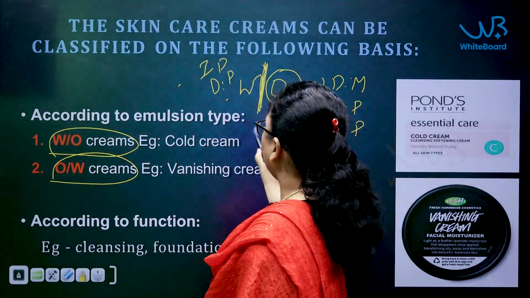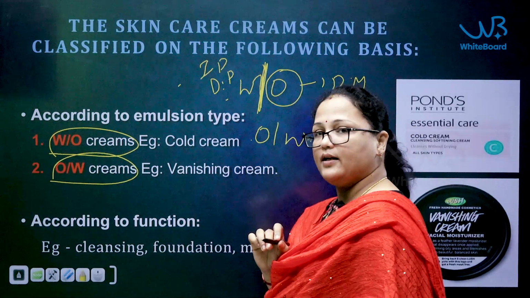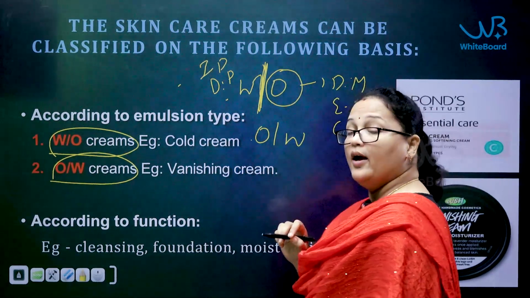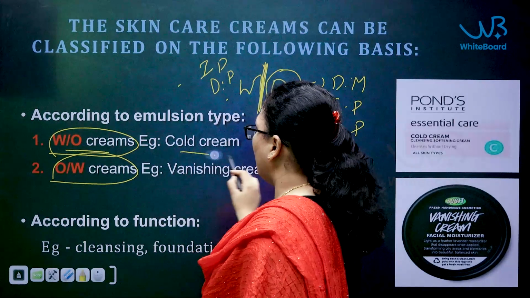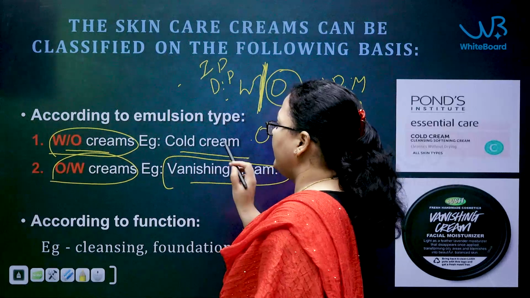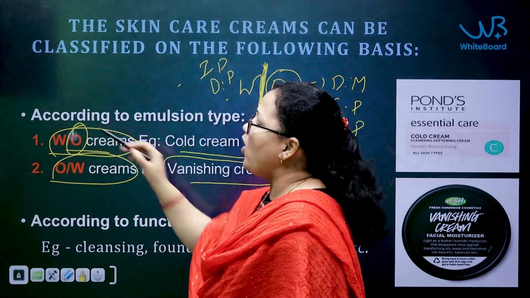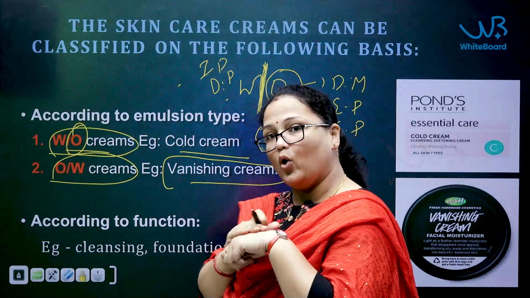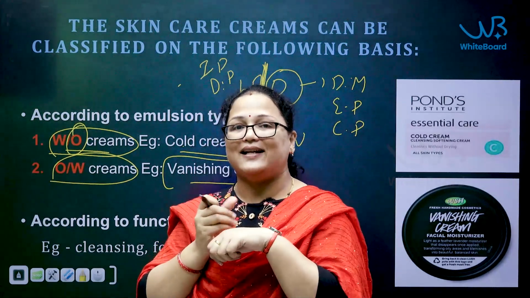Next, coming to oil in water, the left one is the dispersed phase and the right one is the continuous phase. An example of a water in oil cream is cold cream, and an oil in water cream is vanishing cream. In the case of cold cream, the continuous phase is oil. So whenever you apply a cold cream, it has a somewhat greasy texture and a silky appearance.